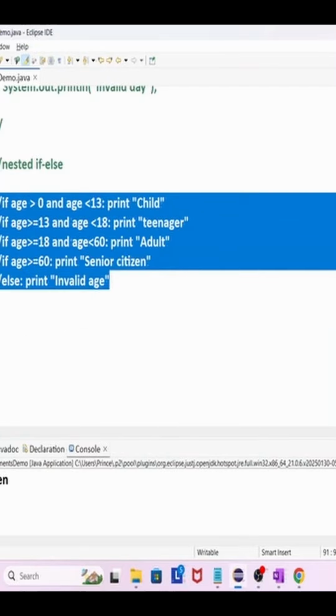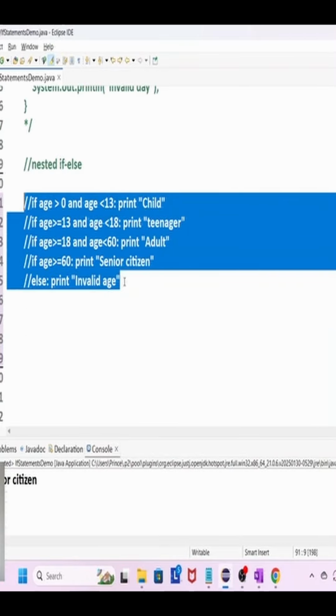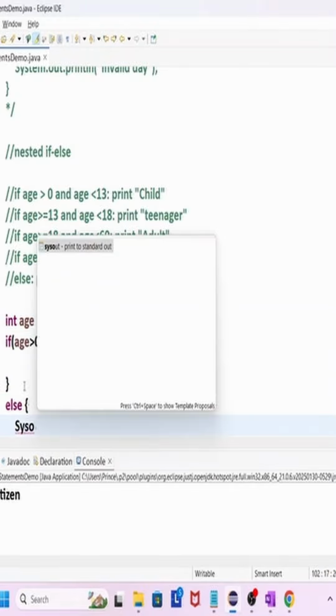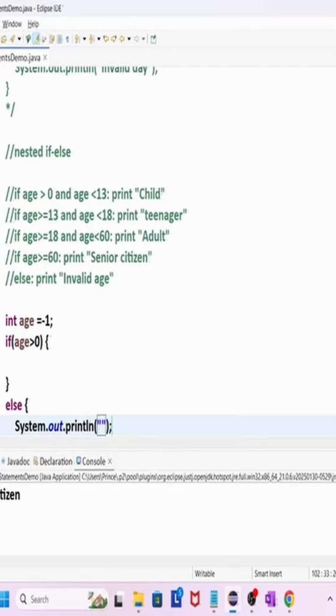So for this requirement, how do we implement nested if else? Age is equal to -1. If age is greater than 0, but here -1 is there, so we will use the else block and we will write here invalid age. I'm taking 1, so age greater than 0 it will check.